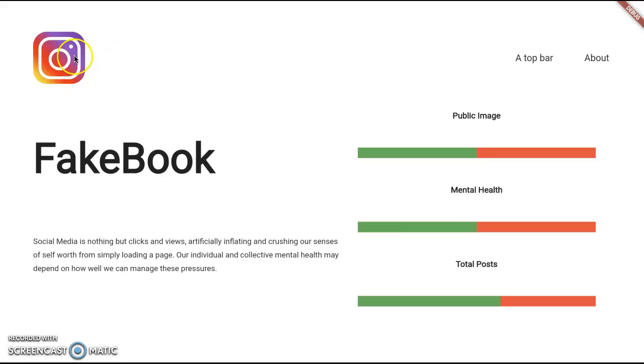As you see, we have an icon for Instagram. We were thinking about creating essentially a skeleton of a social media page, and basically the user would be able to create a new post, and that would affect their public image, their mental health, and we would also track their total posts. And we were also thinking about implementing a randomizer where there'd be a scandal, which would also affect their public image. And basically we're trying to show how social media can impact people in a bunch of different ways.